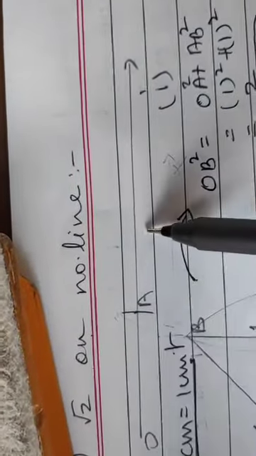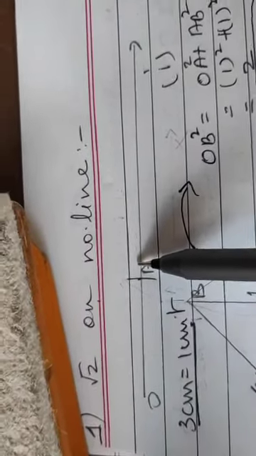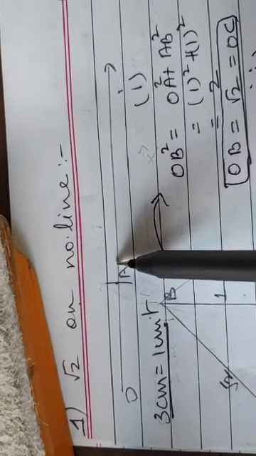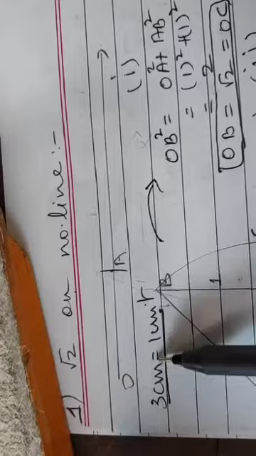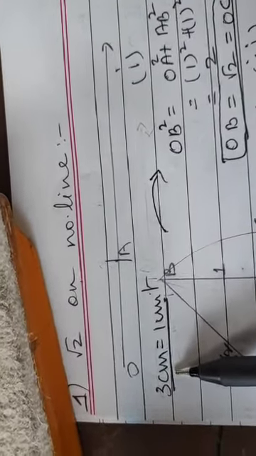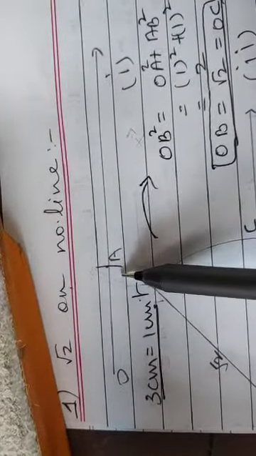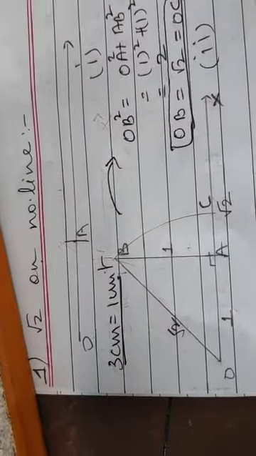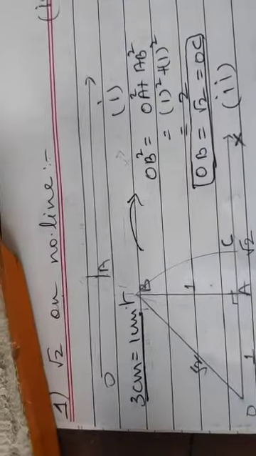Now on this I have to take a unit measurement. Unit measurement means some measurement which is considered to be my unit. For this particular sum I have taken 3 cm as the unit, which means 3 cm of the scale is considered as 1 unit. This much is 1 unit. Otherwise if I take 1 cm it will be very, very small. So to make the drawing more appropriate, more visible, more clear, we consider a unit. So here I have taken 3 cm as 1 unit.